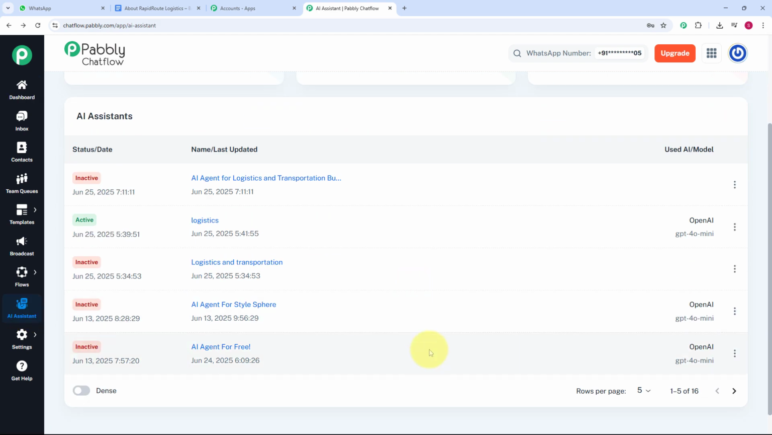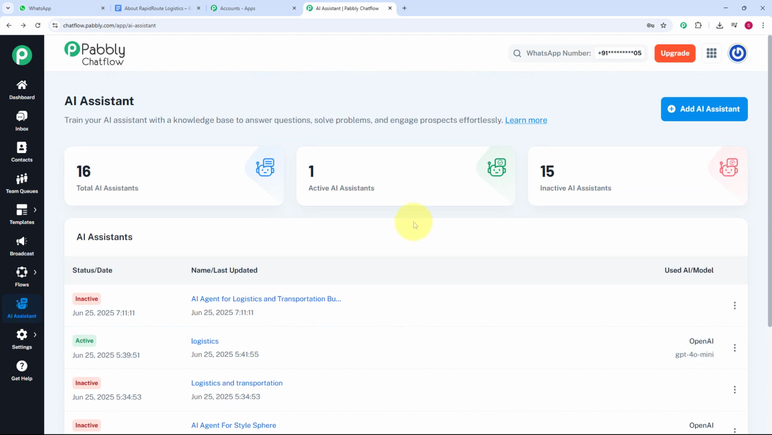So here you can see I have got this page, and these are the AI assistants I have already created, and you can also see the number of total AI assistants, total active and inactive AI assistants.